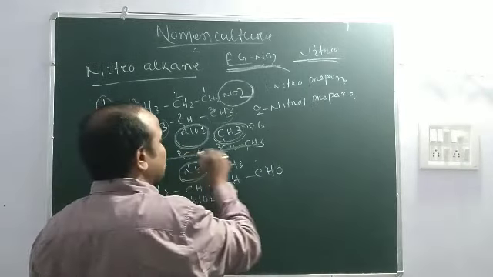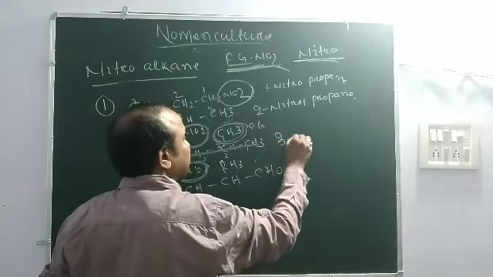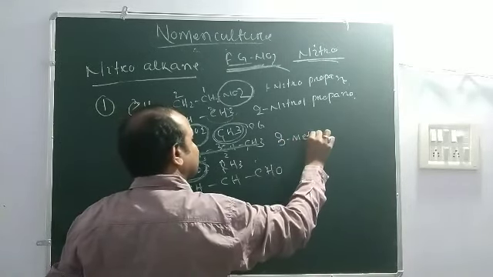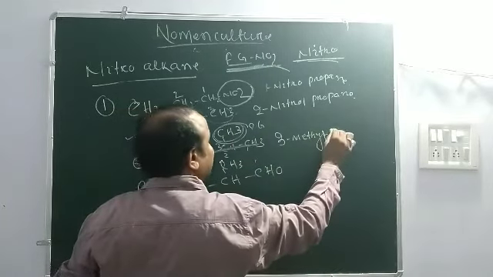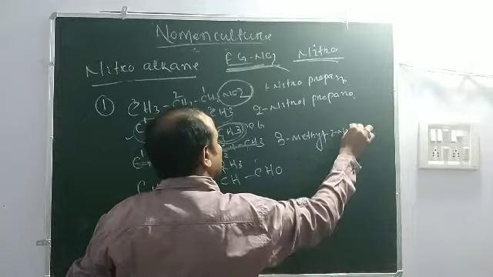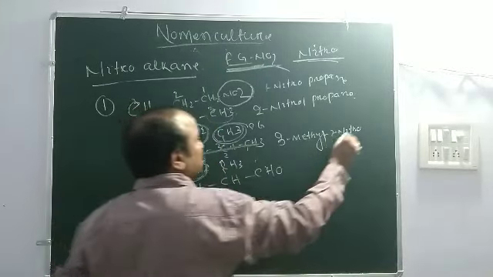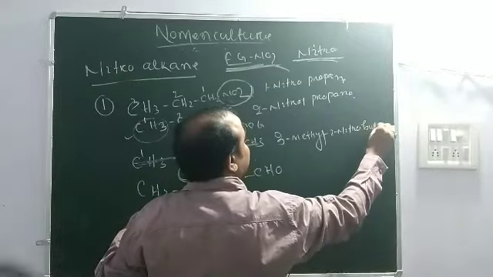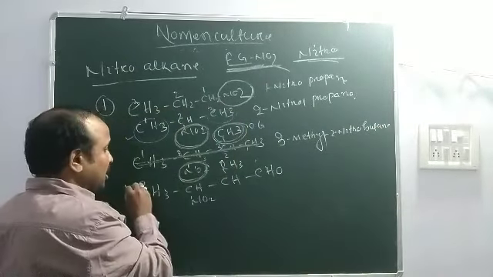So the lowest number should be given priority. So 3-methyl, 2-nitro, 1, 2, 3, 4 butane.